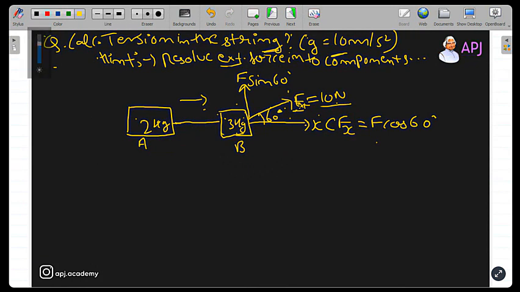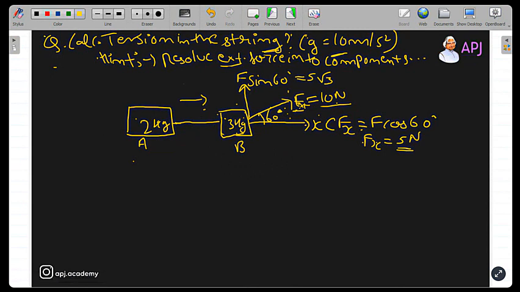First of all, tell me what will be the F cos 60 component. F is 10 Newton. Cos 60 is 1 by 2. So Fx will be 5 Newton. So your force in the horizontal direction is 5 Newton. And F sine 60 will be 5 root 3, because sine 60 is root 3 by 2. You know that. So that's how you have resolved this.